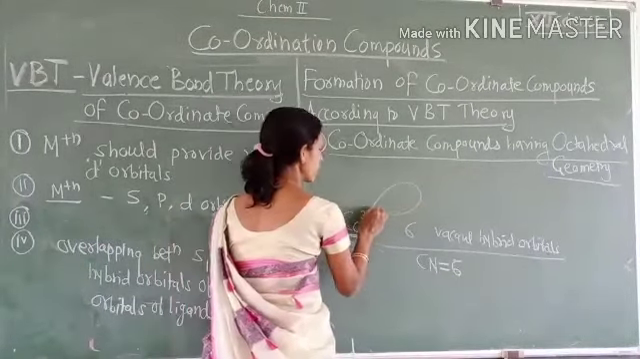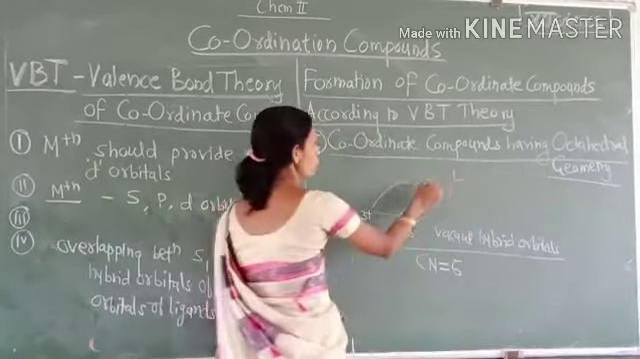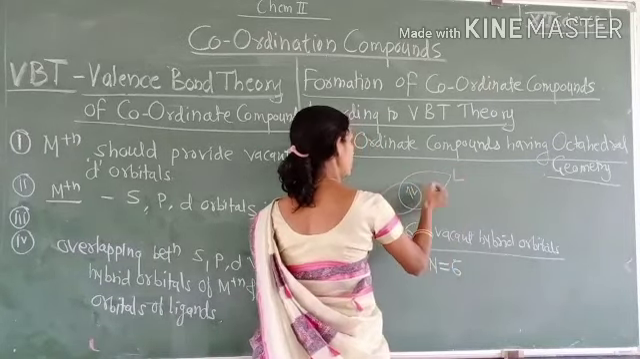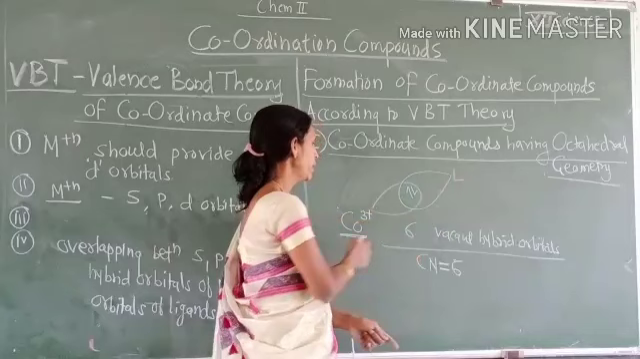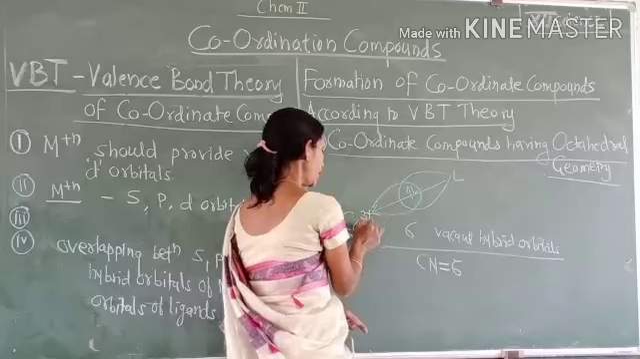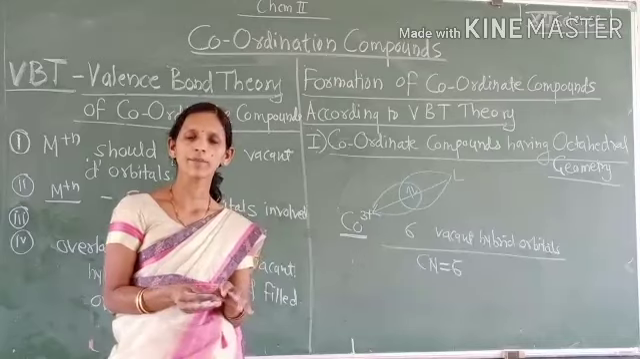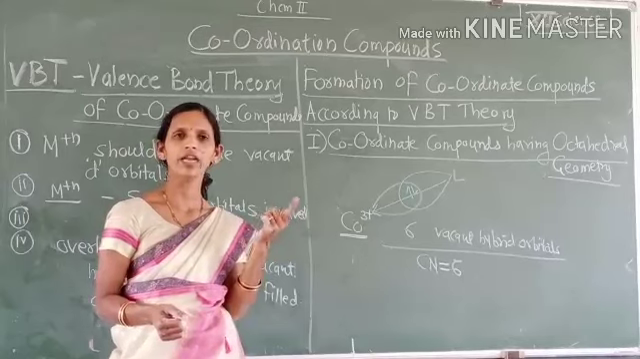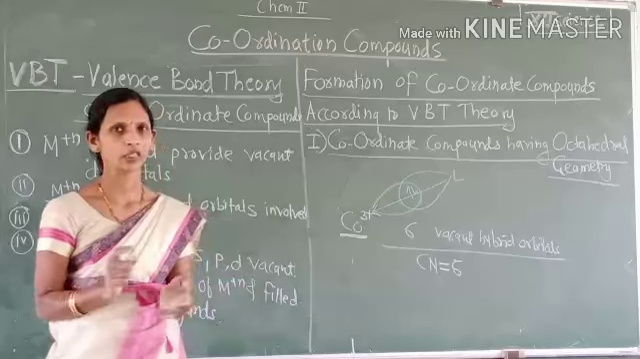It provides the vacant orbital to the ligands, and the ligand overlaps the filled orbital, or it shares the electron pair from the filled orbital of the ligand, and a coordinate bond formation takes place between the ligand and the central metal ion. Then see here, the more the overlapping between a vacant orbital of the metal ion and the filled orbital of the ligand, the stronger the bond formation.